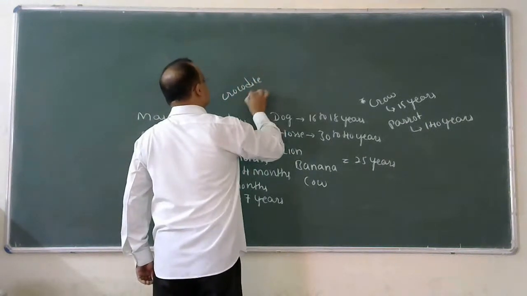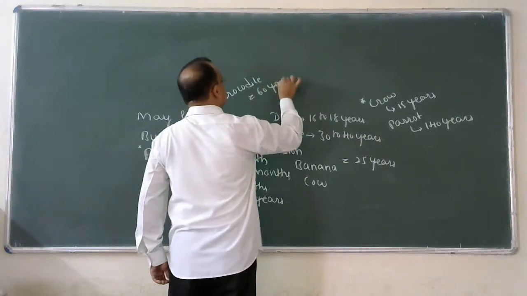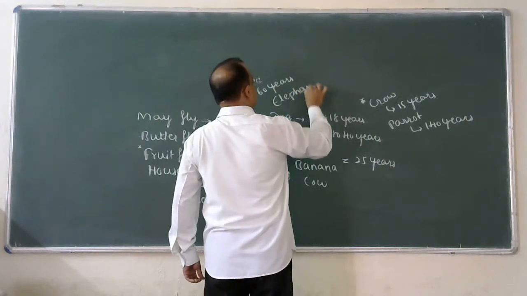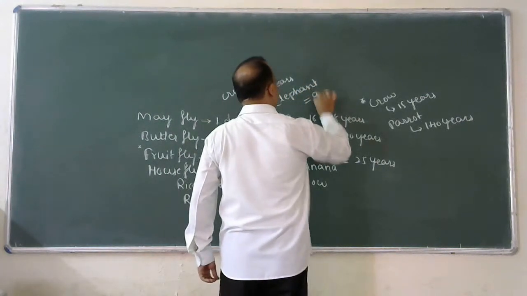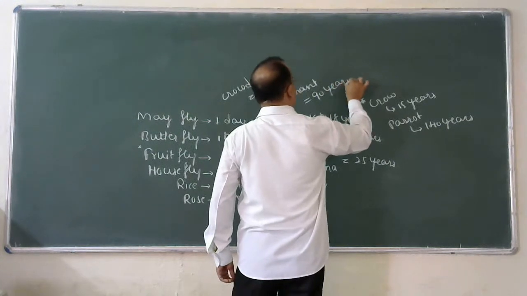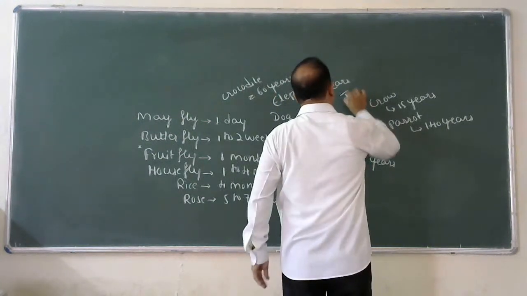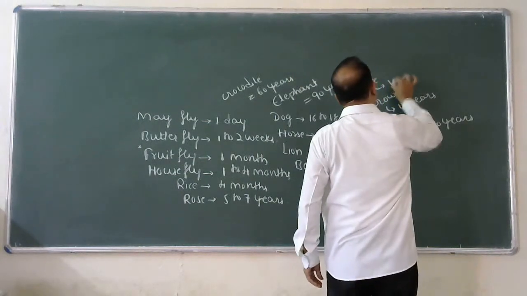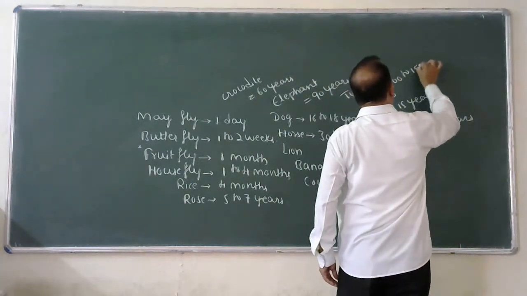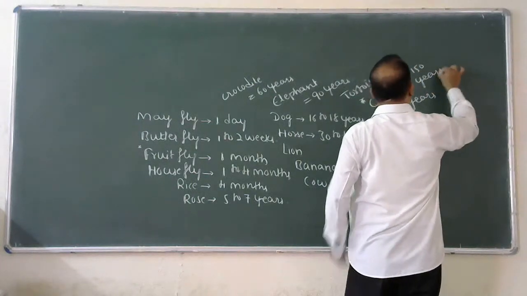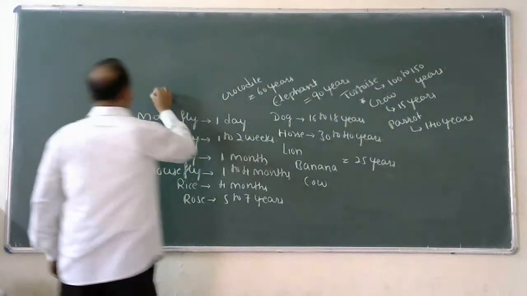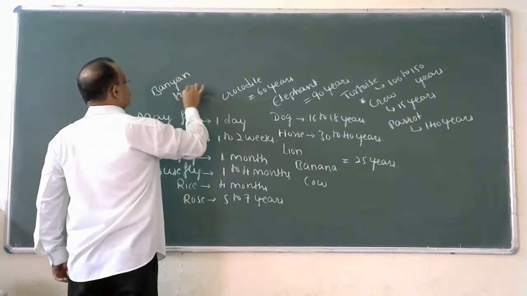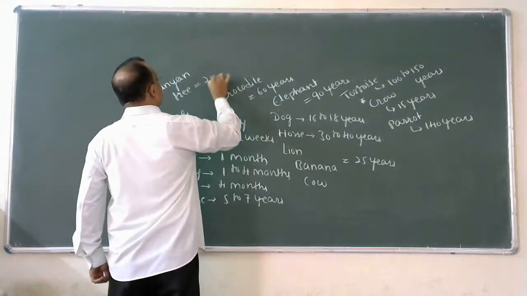Crocodile 60 years. Elephant 90 years. Tortoise 100 to 150 years. Banyan tree 200 years.